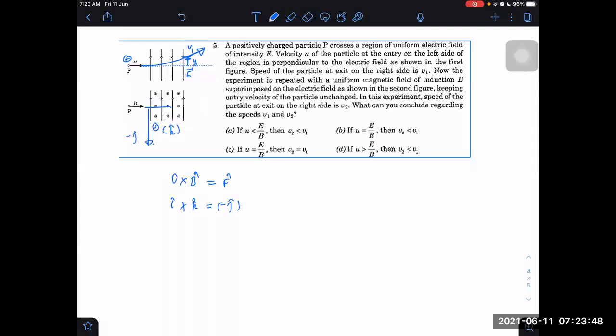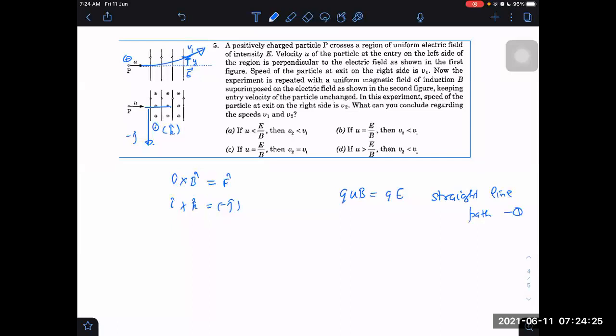If a downward force is acting, notice one thing. The electric field is trying to accelerate it up, but the magnetic field is trying to accelerate it down. So the net force will be decreasing. So there are possibilities that if QV cross B just balances QE, if they exactly balance, then it will just follow a straight line path. One possibility: straight line. If Q into v into B happens to be equal to Q into E, then it is a straight line path, no acceleration. Number one case.